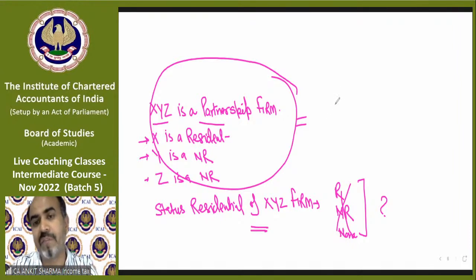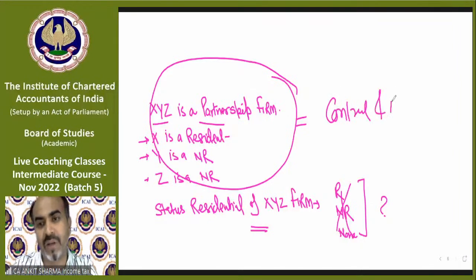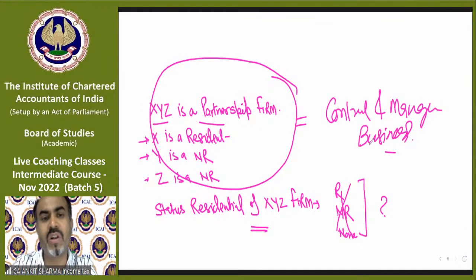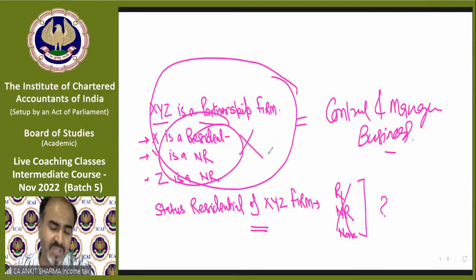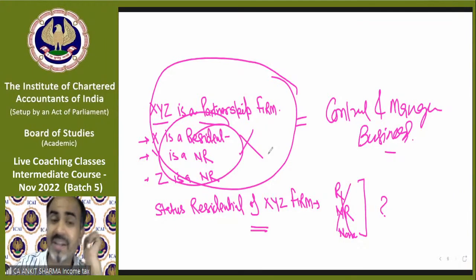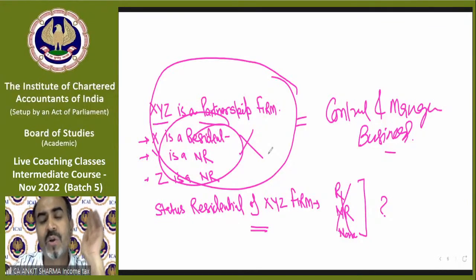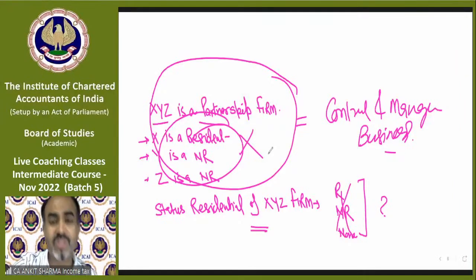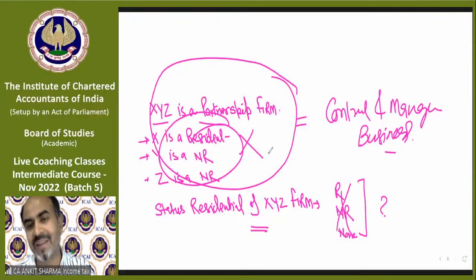For the partnership firm, we need to know the control and management, or we can say the business meeting concept. In this question, only the partner status has been given, which is irrelevant. In the note also, we just read some time before, that the status of partner is irrelevant. So in the question, there is no information regarding control and management or business meeting. So we cannot answer these kinds of questions. In this world, every question need not be answered until you are satisfied that the question is also correct. Understand? So those who got this, there is not sufficient information to solve the question.